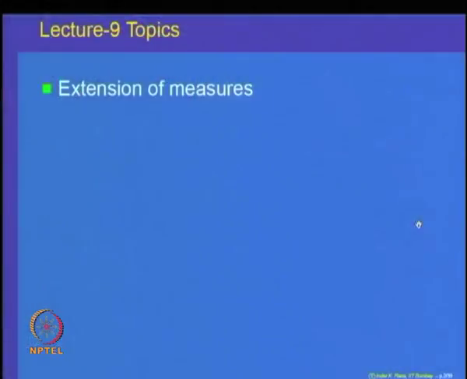A measure is a set function defined on a collection of subsets such that the measure mu of the empty set is equal to 0 and mu is countably additive. Today, we are going to start the process which is called extension process. So, the topic for today's discussion is going to be extensions of measures.